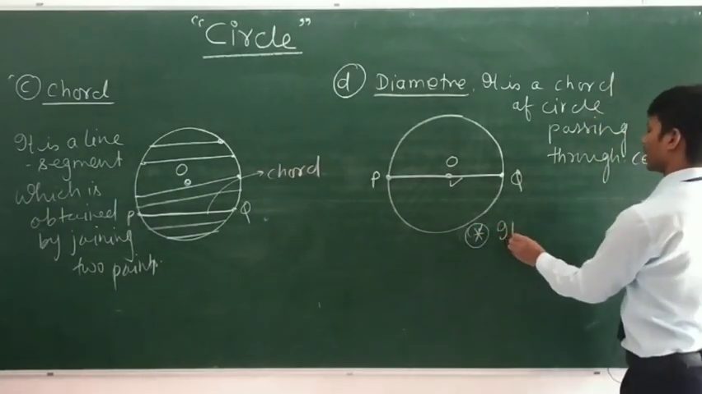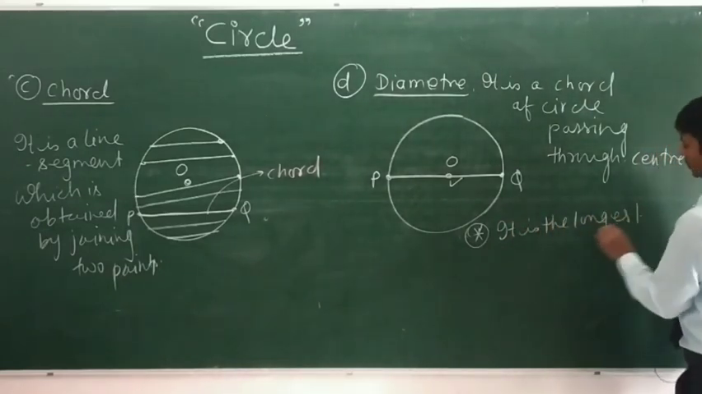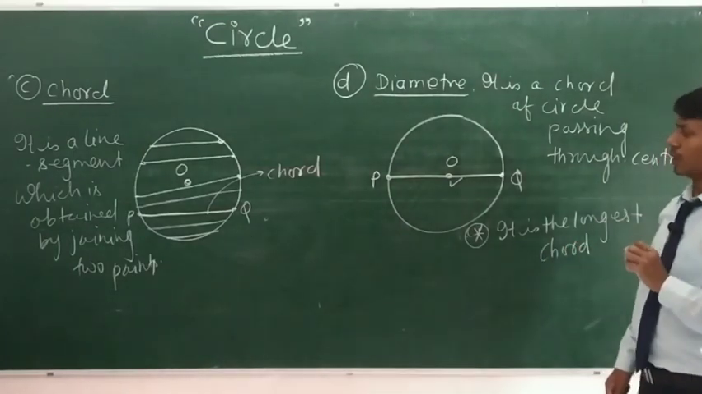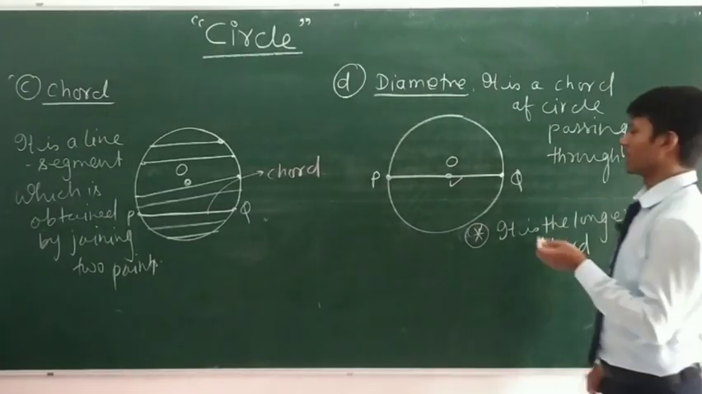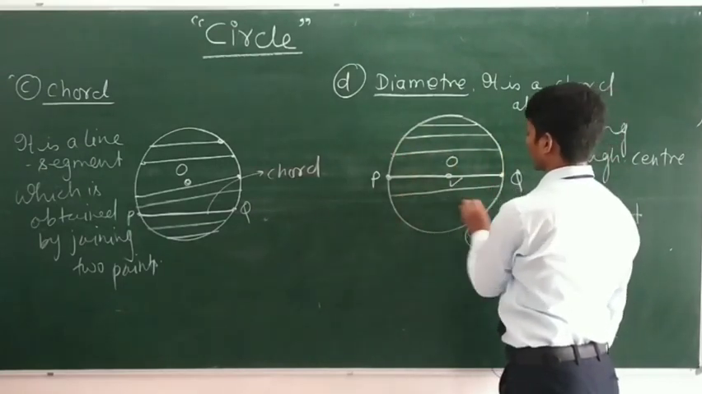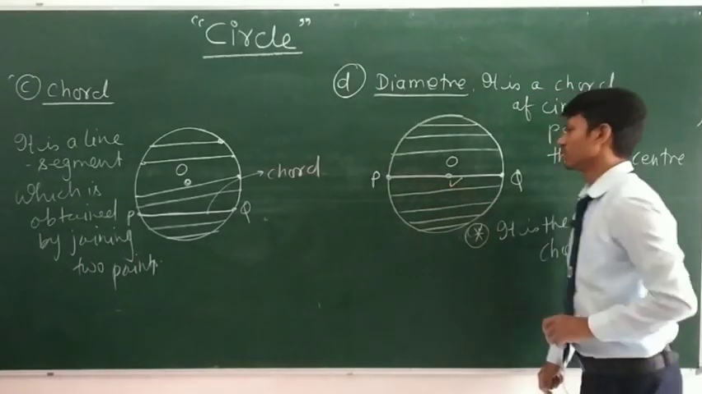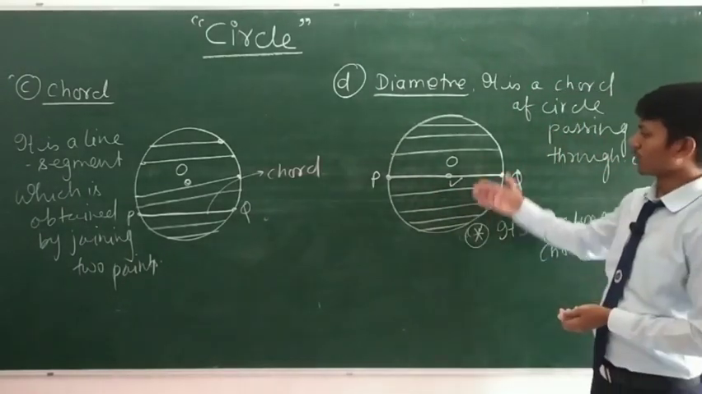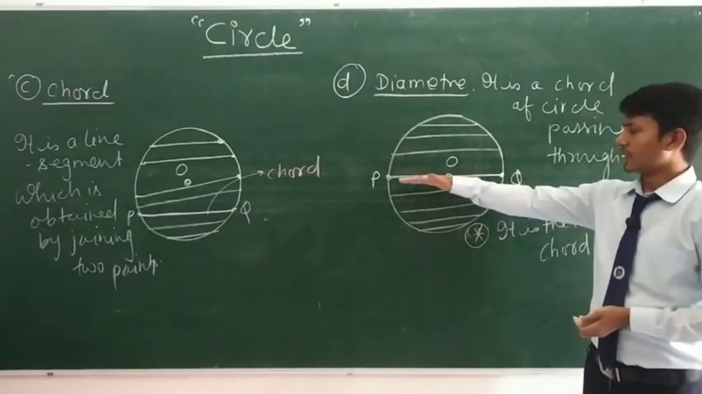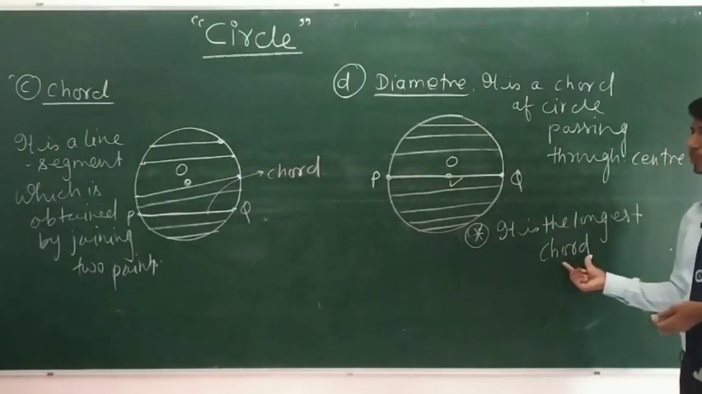It is the longest chord. All right, why is it the longest? If you draw other chords, you observe all other chords are less in comparison to PQ. The length of all chords is less in comparison to PQ. So what we observe is that diameter is the longest chord, a point to be noted.